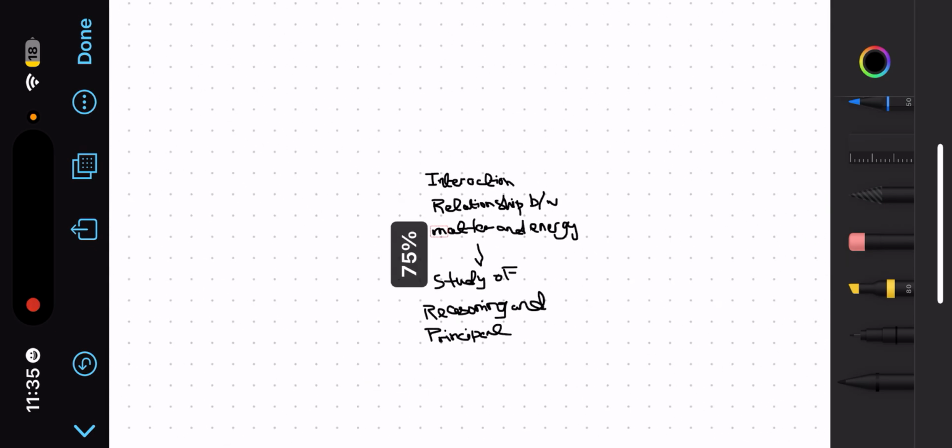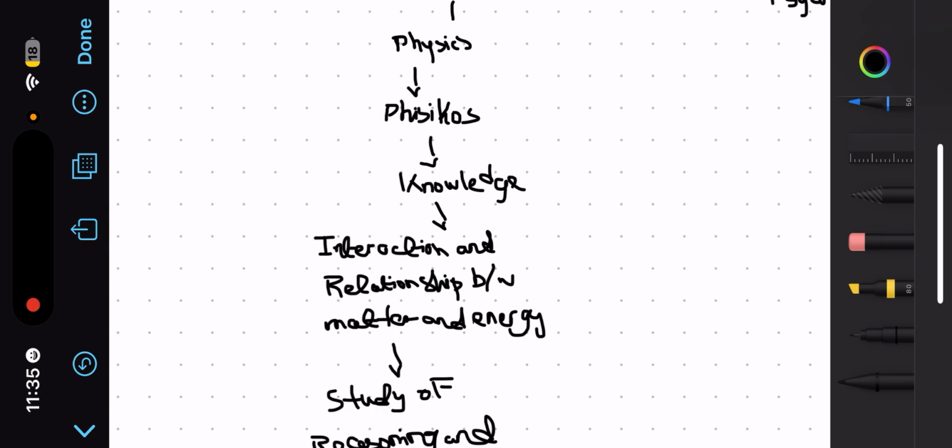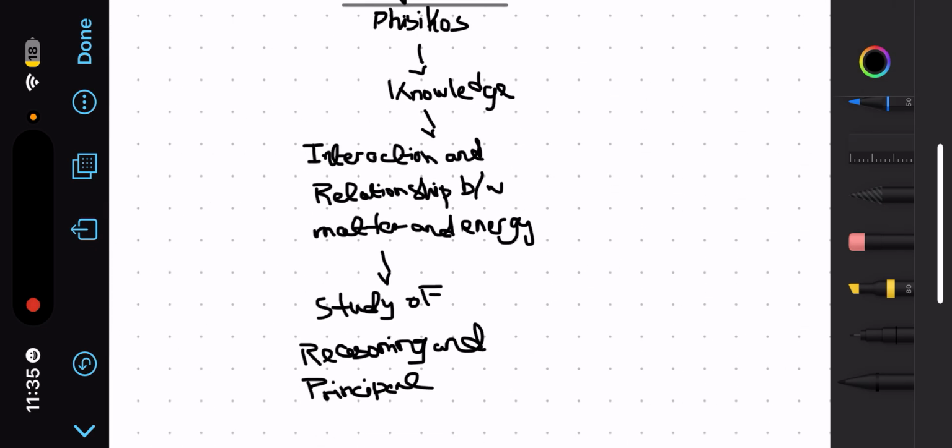Okay, what does this mean? Physics comes from a word known as physicos, and it means knowledge, and it is the relationship between and interaction between matter and energy. It is the study of reasoning and principle. In this subject we give reasoning, and we tell why this thing happens and the principle of it.